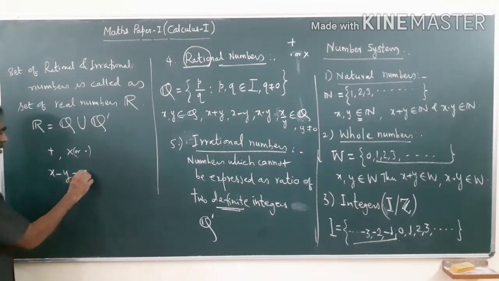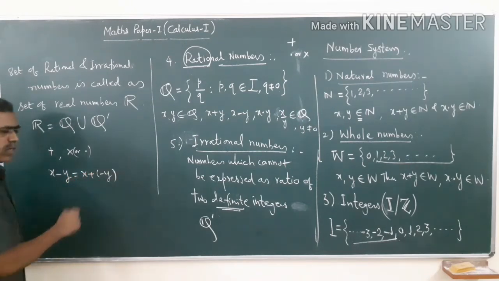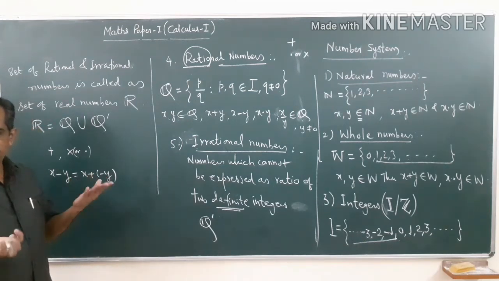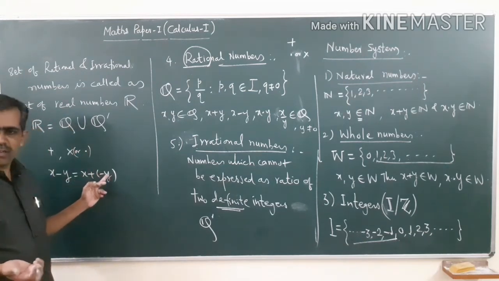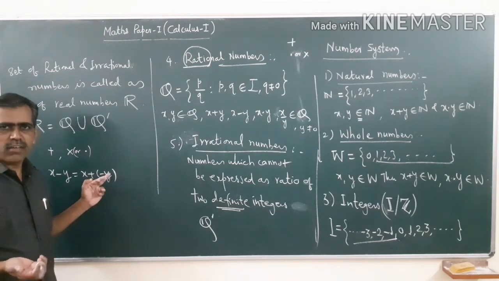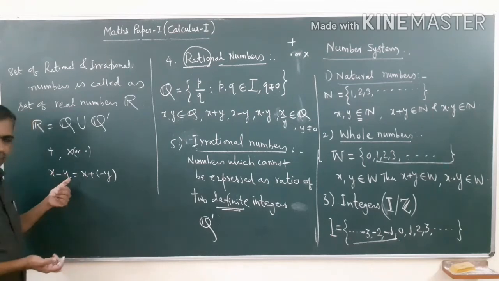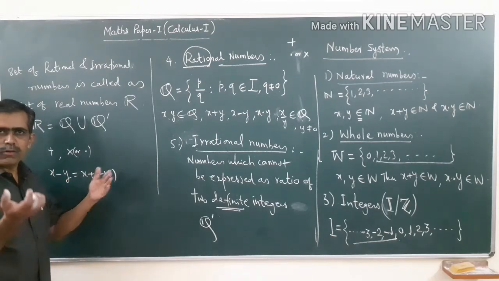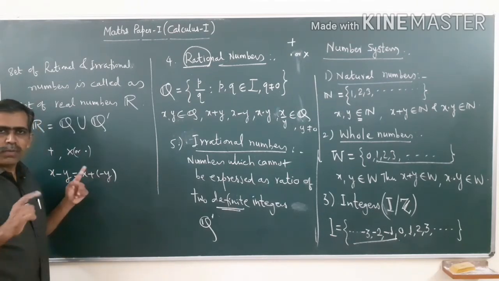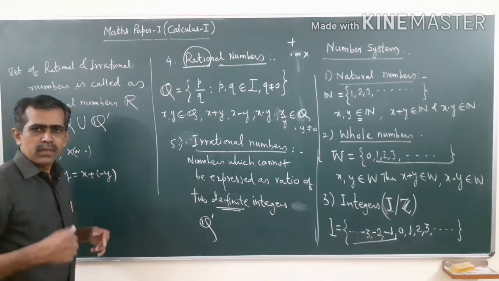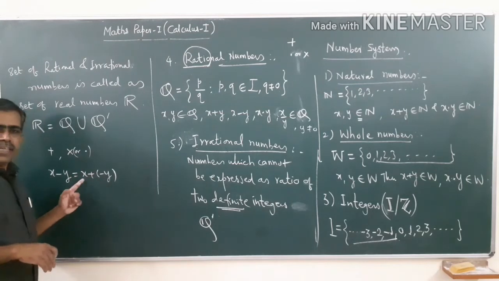I may write this as x plus minus y, because if y is a real number, minus y is also a real number. So this is a sum of two numbers now. This was subtraction, but I can do it as an addition. So remember, subtraction can be carried out as addition.